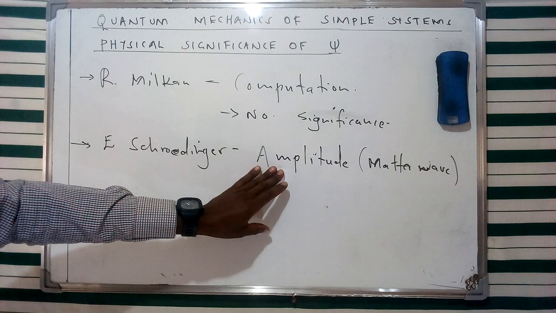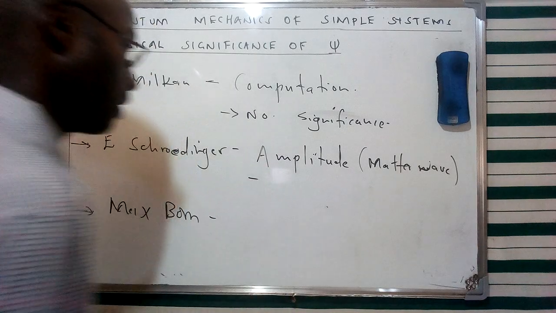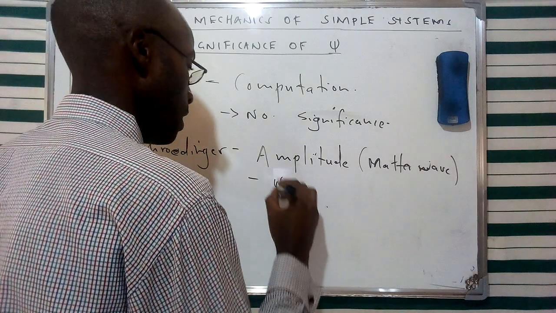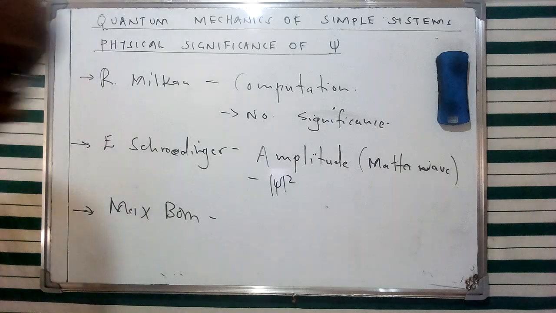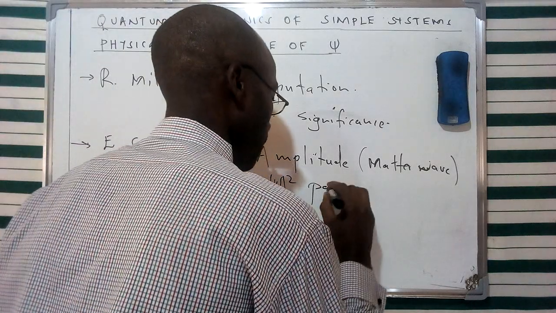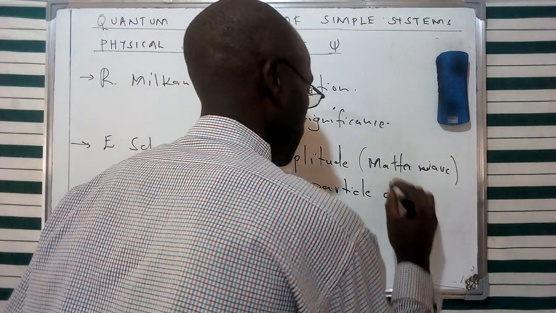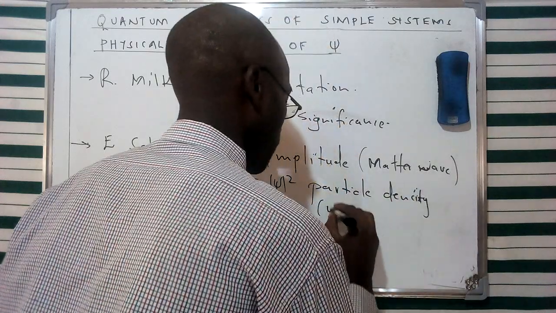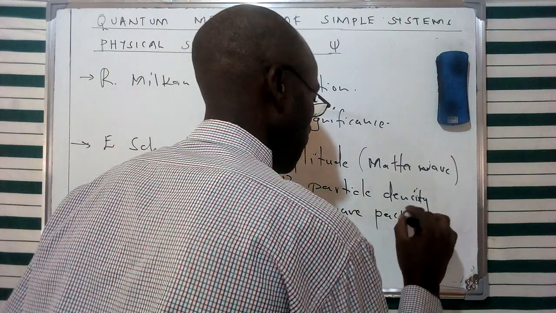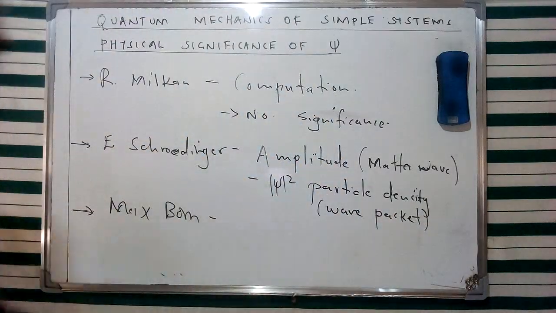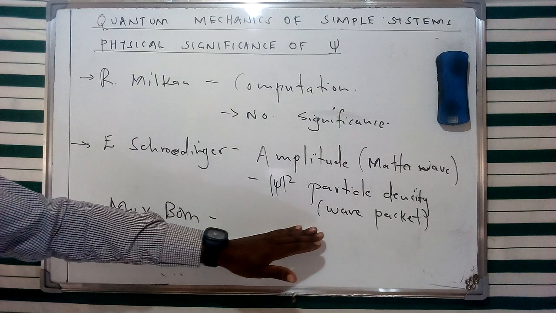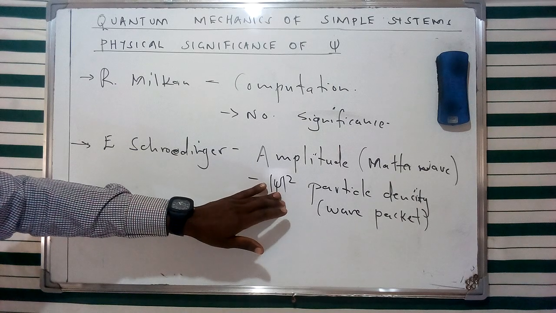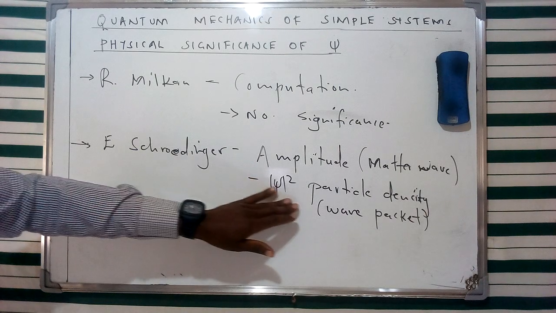And of course, later on, Erwin Schrödinger also gave this specific implication of the square of this wave function, which he said was the density, what we refer to as a particle density at a particular region in space, which he referred to as a wave packet. Now, later on, we're going to see that this aspect of a wave packet, which is a specific finite region in space, is going to have some relevancy, whereby according to Erwin Schrödinger, this basically represented what we refer to as the particle.